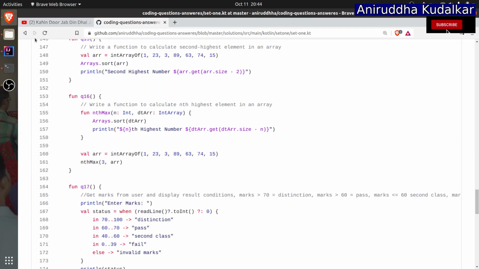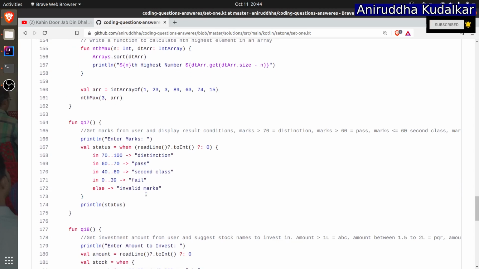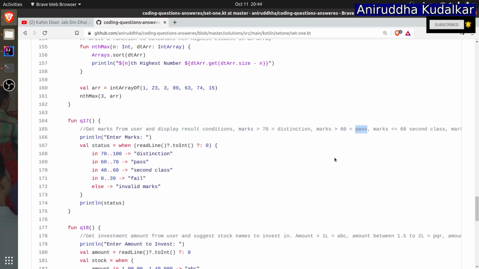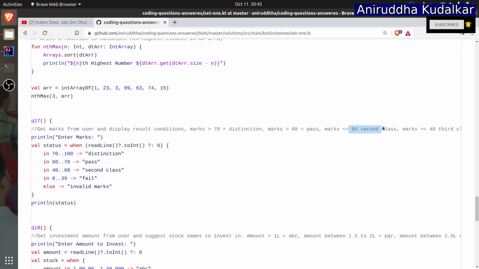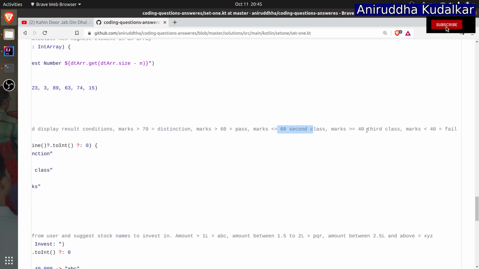Okay. Then question number 17. Yeah, I told you when, which accumulates the result, it is this. Now get the marks from the user and display the result. Conditions are: marks greater than 70, distinction; marks greater than 60, pass; marks less than 60, second class; marks greater than or equal to 40, third class; marks less than 40, fail.